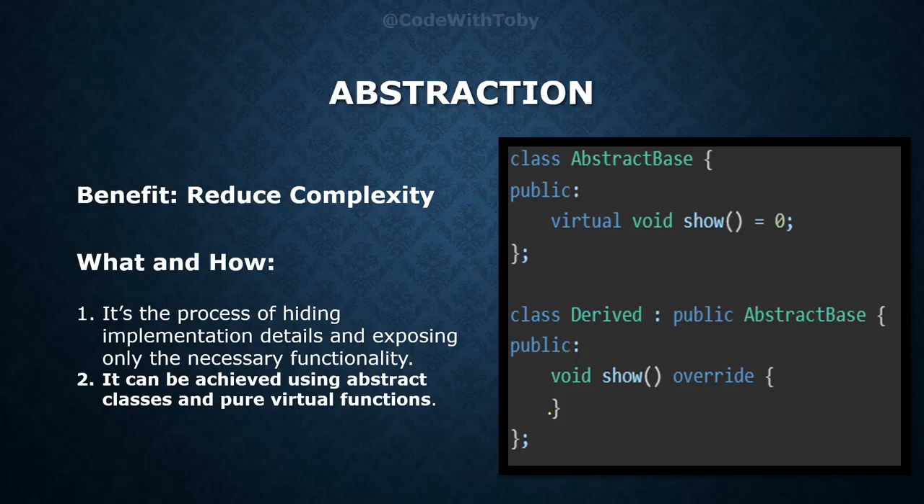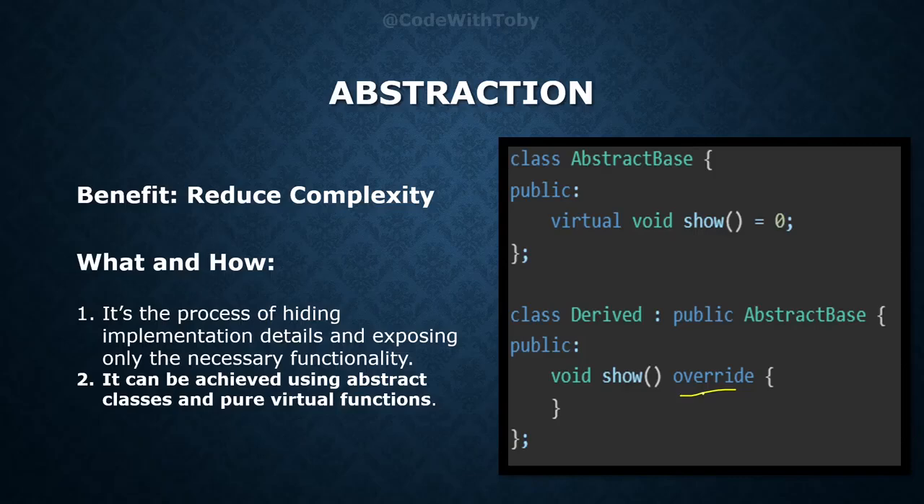Then we have a derived class where we are inheriting this base class, and in this derived class we are defining this pure virtual function. So here, as you can see, we are using the keyword override. If we don't use override here, will it still work? Yes, it will work, but it's always best to use override.